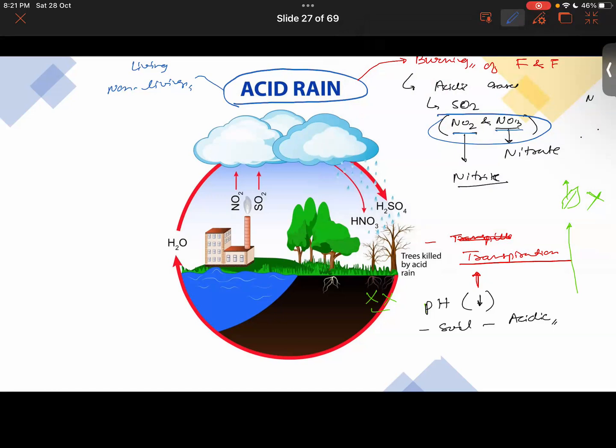It needs to be around 7 to 8, the pH of the soil. If it becomes slightly basic or slightly acidic, that's not a very big issue. But if it acquires a pH value of like 2, 3 or 4, then it's a problem. Getting it now?